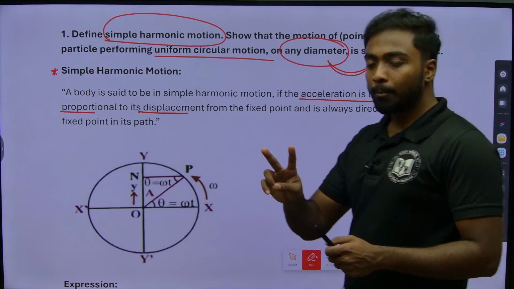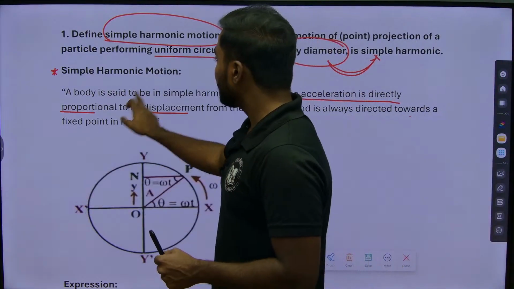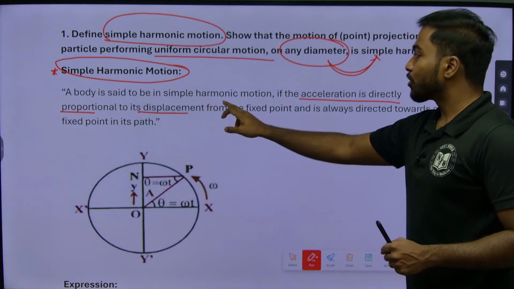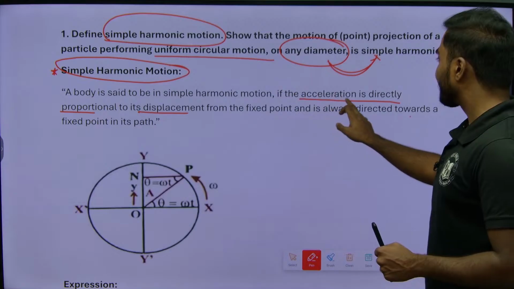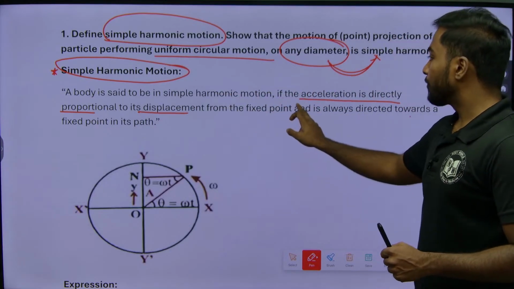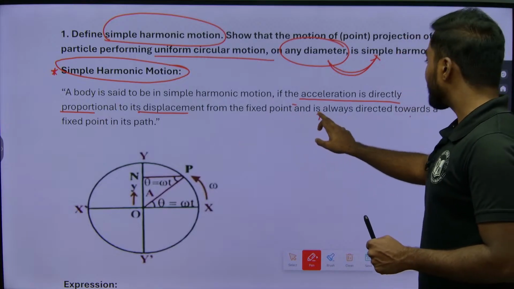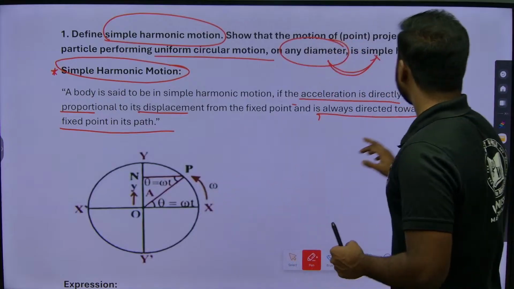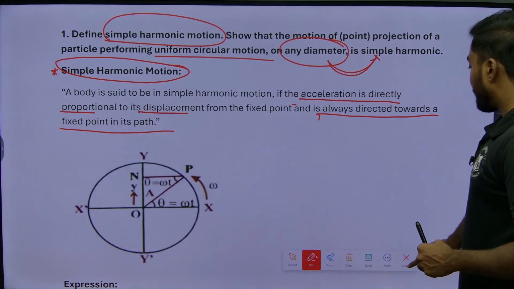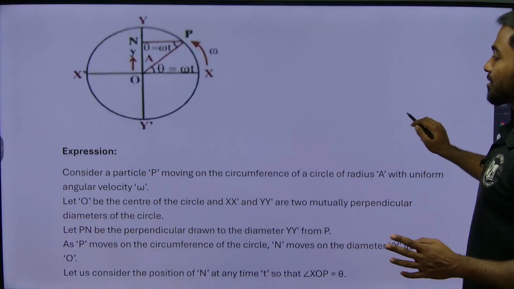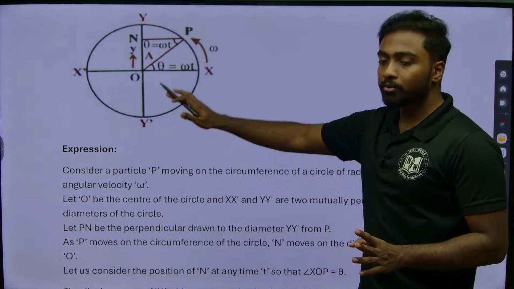Okay, two points which we need to understand in simple harmonic motion: a body is said to be in simple harmonic motion if the acceleration is directly proportional to its displacement from the fixed point and is always directed towards the fixed point. Okay, so hope it's clear for simple harmonic motion. So let us look into the diagram. This is the basic diagram which we are going to use in this question.